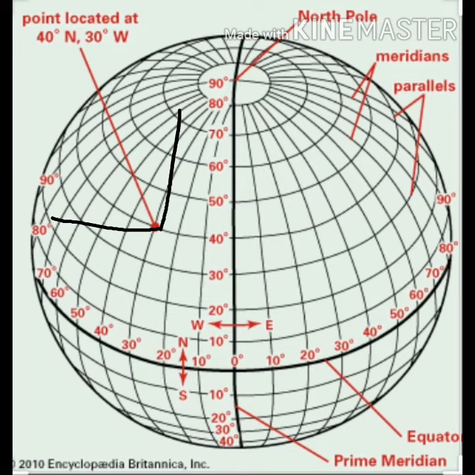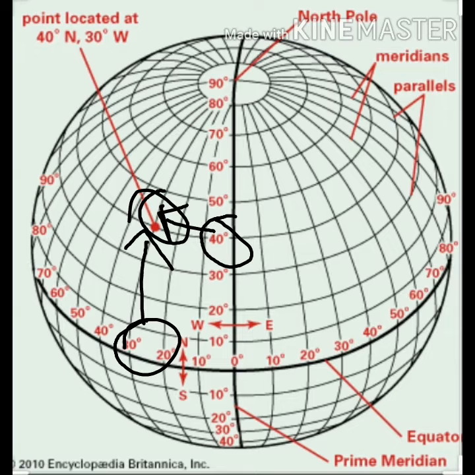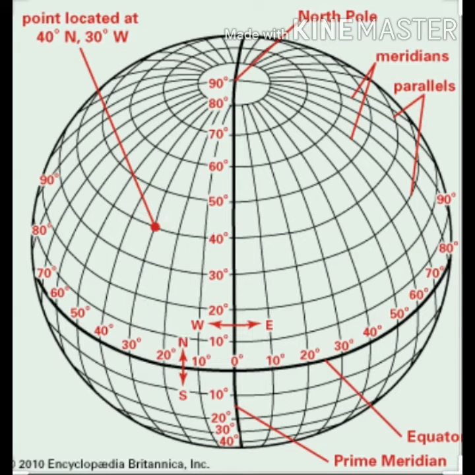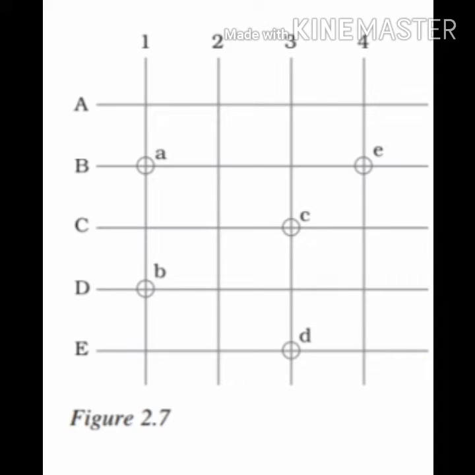So just to find out the exact location, an example is given here. Can you see here? A point is located at 40 degree north and 30 degree west, right? So how does this calculation come? Just look at it. Which two lines are intersecting at this point? 40 degree north and 30 degree west. So this point, the location is 40 degree north and 30 degree west. Got it? So this is the way you can find out the exact location of a place if you know longitude and latitude.